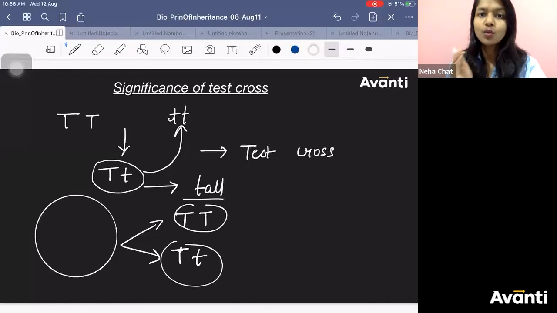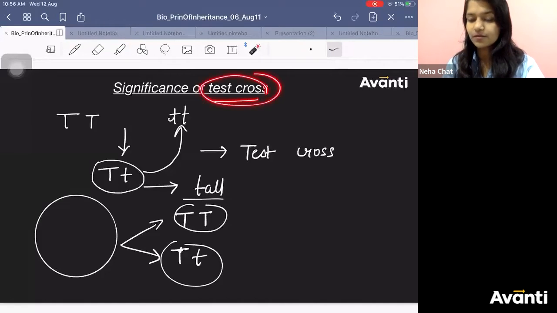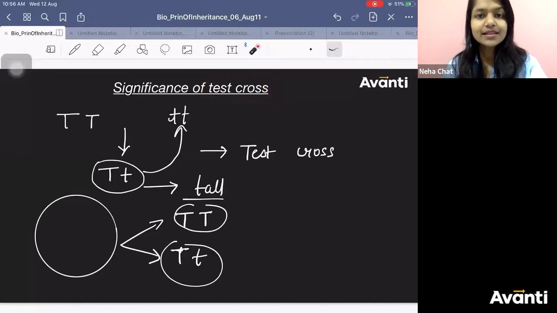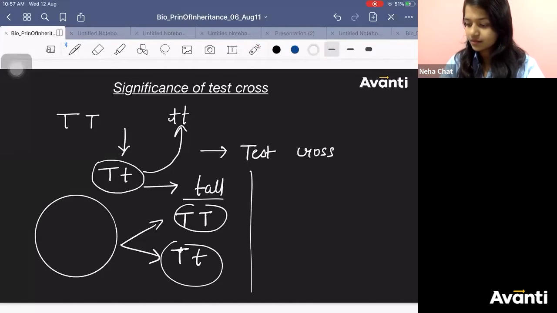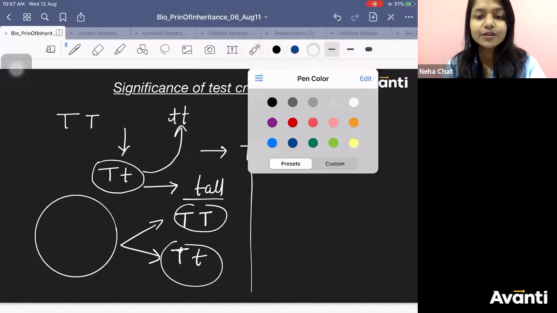If it is tall, what is the genotype? For that you require test cross, to determine the genotype of the dominant phenotype. You will want to know whether it is capital T capital T or capital T small t. Why only here is it required? Why only for the dominant phenotype is it required?